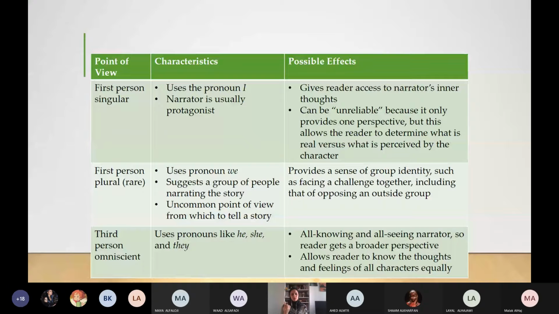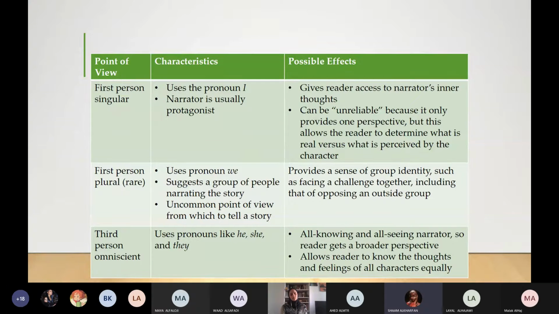If it's told from first person singular, what is it if it's told from first person plural? Hisham, you wanted to discuss, right? Yes. So read it, Hisham, and then explain, please. The first person plural. Okay.